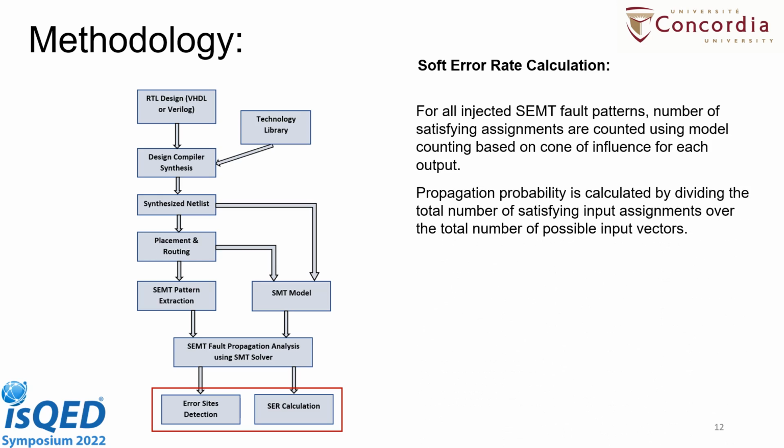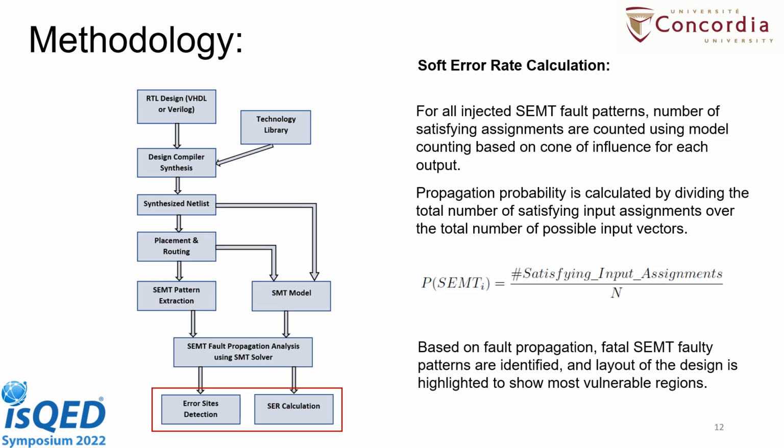Then we calculate the propagation probabilities. Propagation probability is equal to the total number of satisfying assignments divided by the total number of possible input combinations. And after that, while extracting the SEMT faulty patterns, if there is a fatal pattern, that means there is no input vector that can mask the fault, then we consider that fault pattern a fatal pattern, and we mark the device layout to show that these are the most vulnerable regions of the circuit.